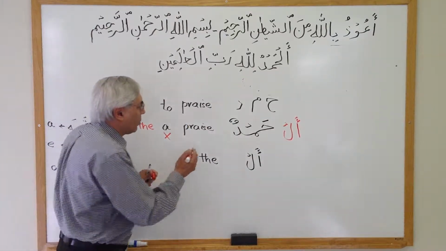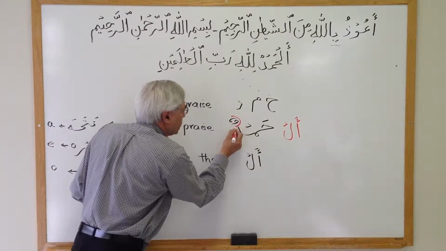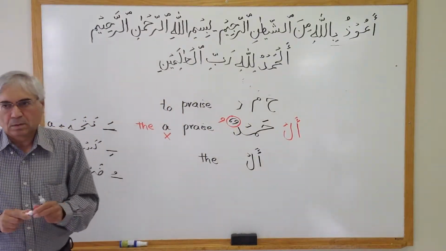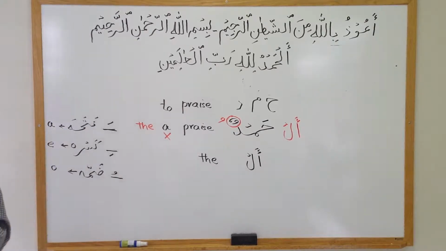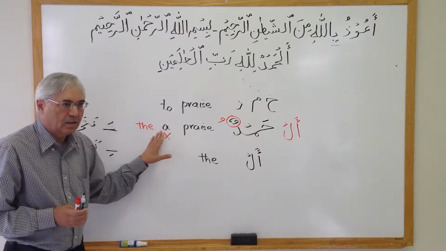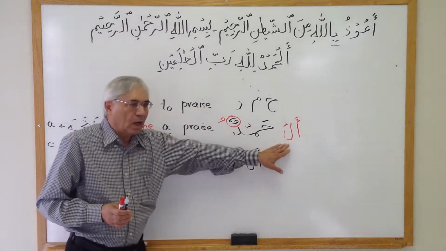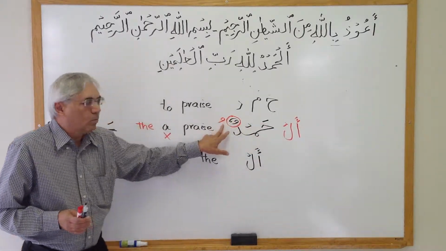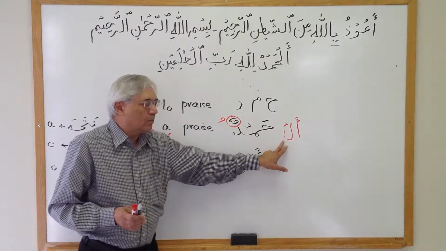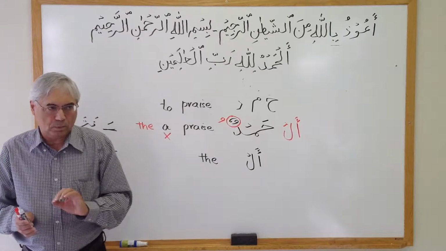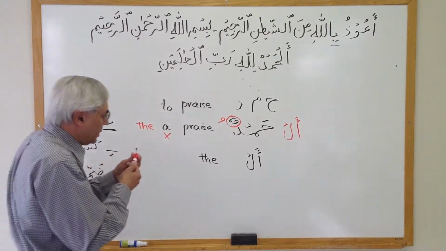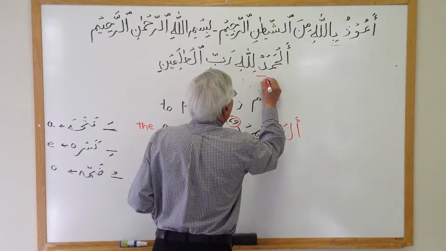The thing that we do is that we take these two dhammas and change it to one. That's the rule. When you put "the" in English, you remove "a". In Arabic, when you put al, you remove one dhamma from here. So now the word becomes alhamdu. Alhamdu is the word, the praise.